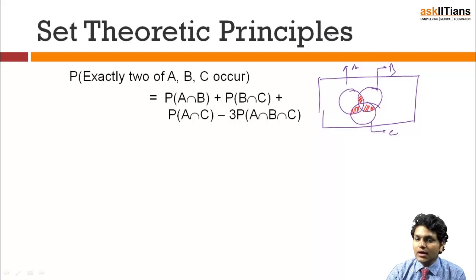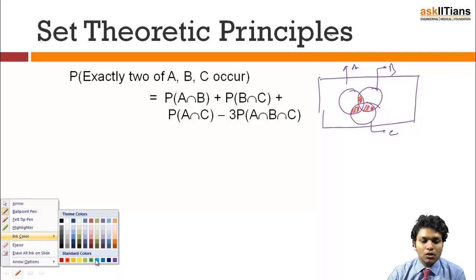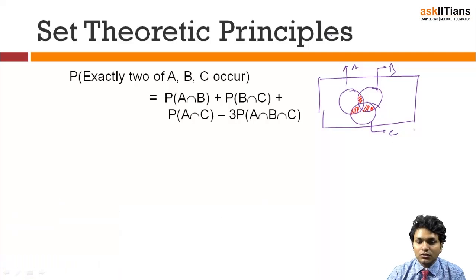So what do I need? I need this part, and this part. But mind you, I don't need the part which is common to all. I don't need the part which is shown in blue. So I need to be very careful while doing the calculation. The first thing I'll write is P of A intersection B, P of B intersection C, P of A intersection C. What I have done is added all this: red, blue, red, blue, red, blue.